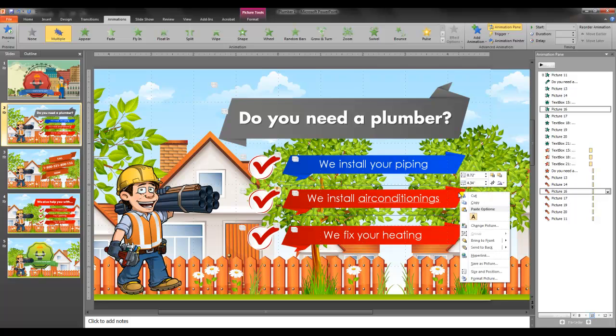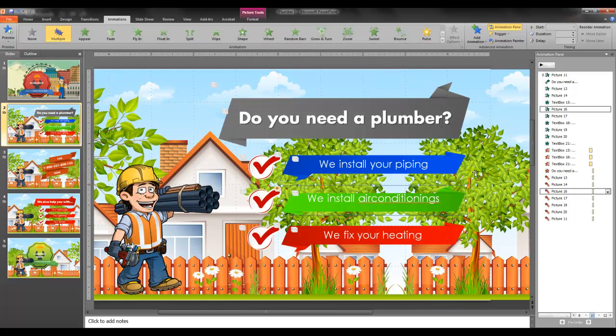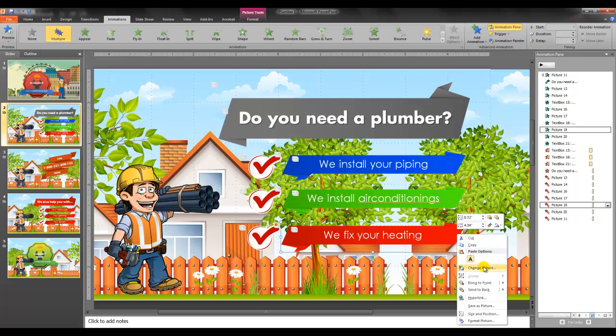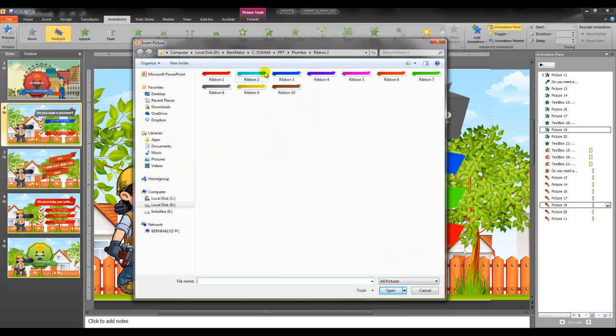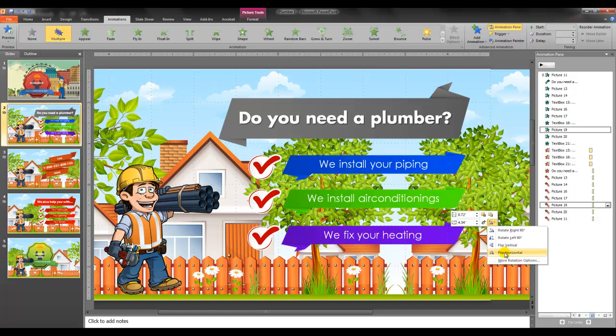Again, let's change this one, change picture. Say for example this green one here, right click again, click the rotate tool, flip vertical, click again, and flip horizontal. Last one, change picture. Let's use this one. Right click, click on the rotate tool, flip vertical, and flip horizontal.